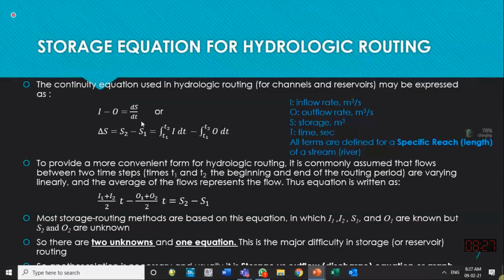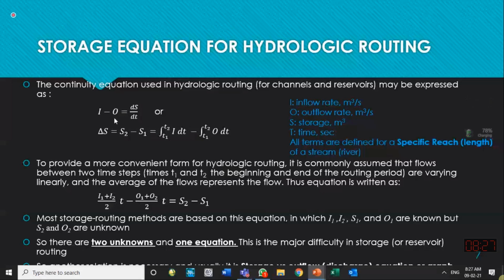And if the variation is linear between two time steps, the above equation can be written in this way: the average of the two inflows into T minus the average of the two outflows into T is equal to the change in storage.